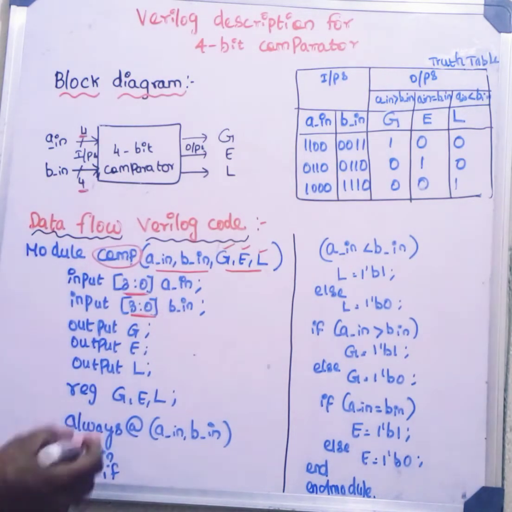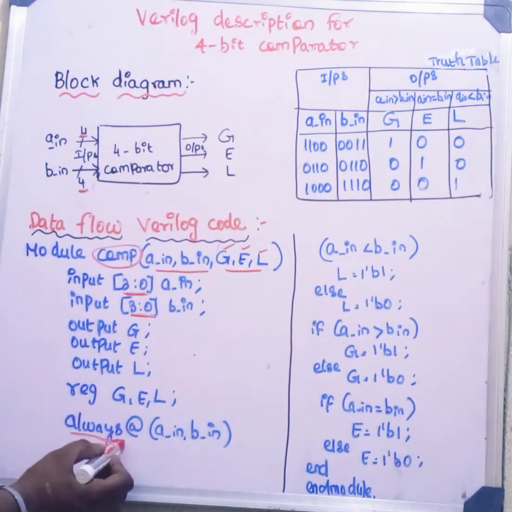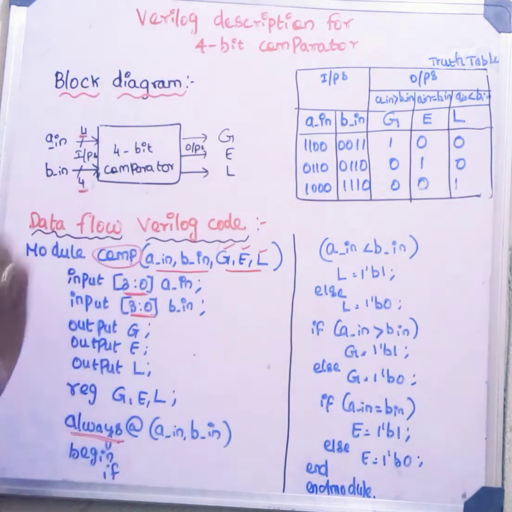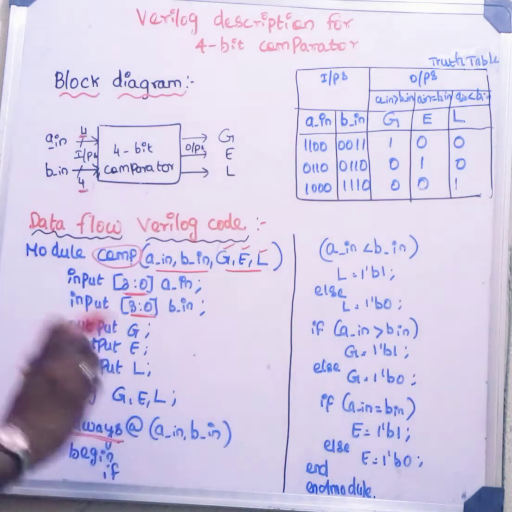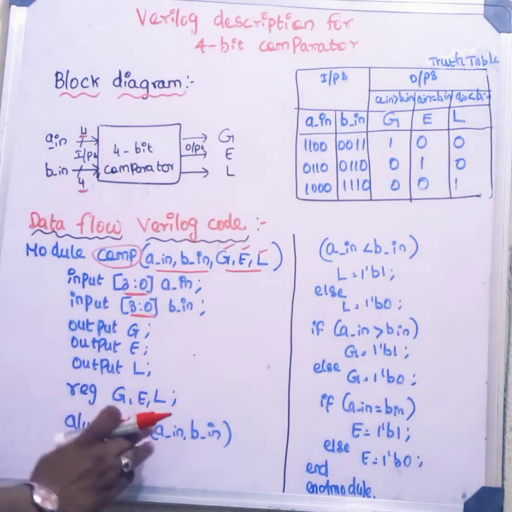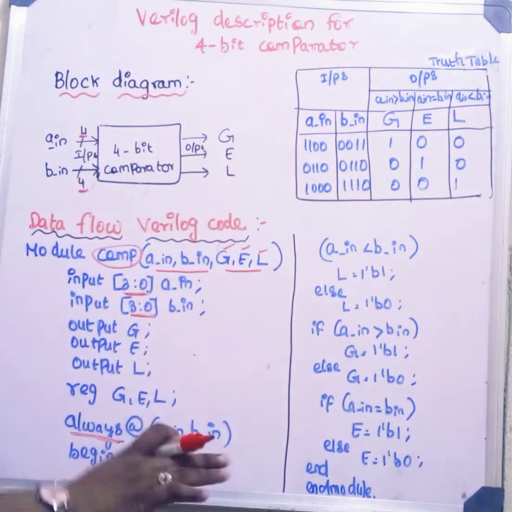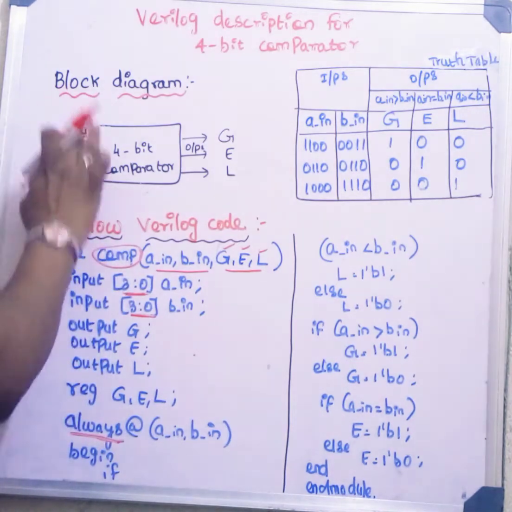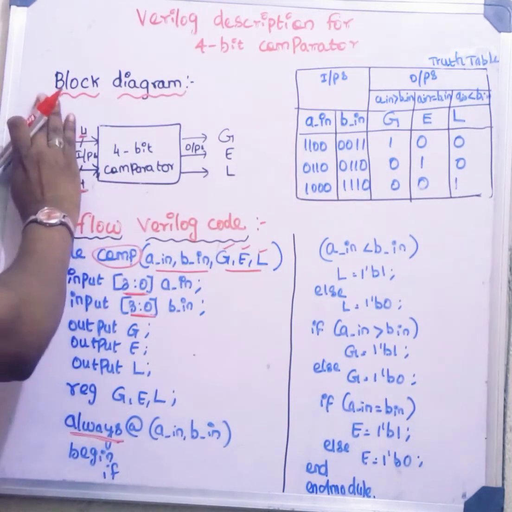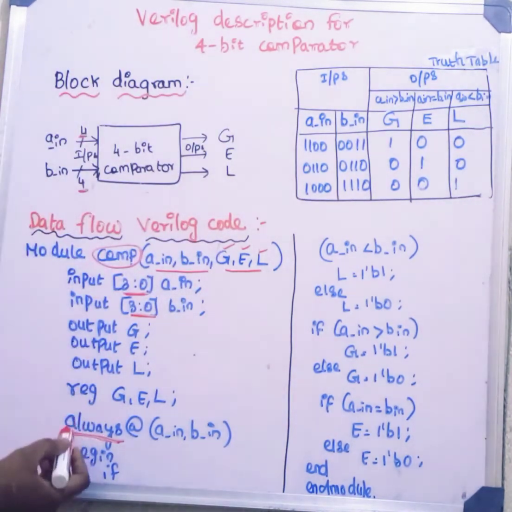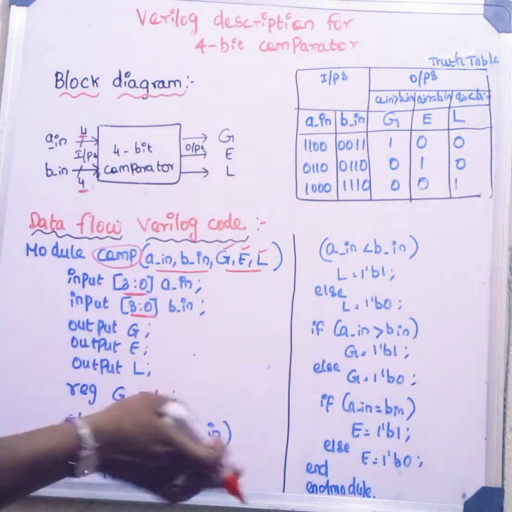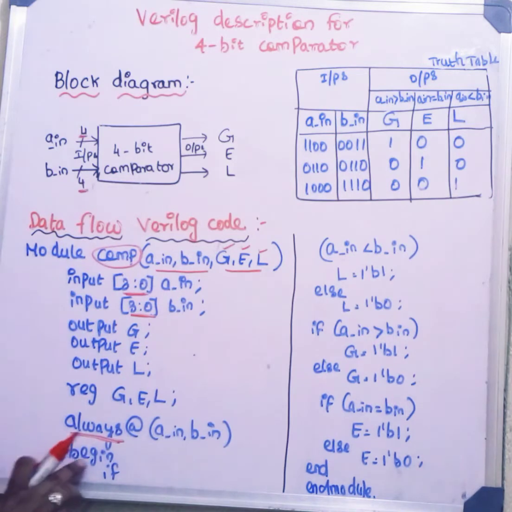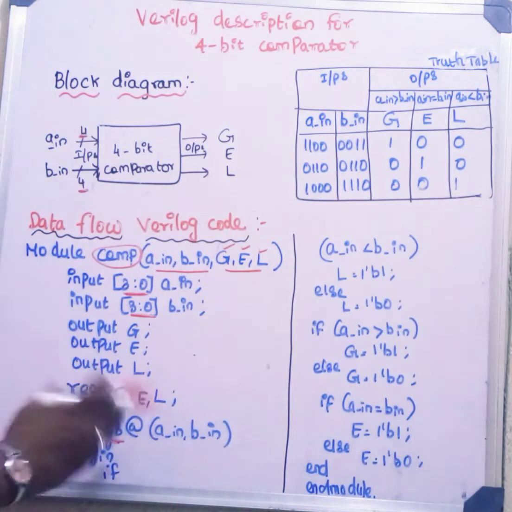Now, always. This is a normal word we are using in data flow modeling. It is nothing but always at, where we are changing the values. Only the input, not the output, right? Only the input we are changing the values. As per this input variation, we are getting the output. So always at A in comma B in. I may change A in or I may change B in. So now I am starting my process. Begin. After always, I should begin the process.